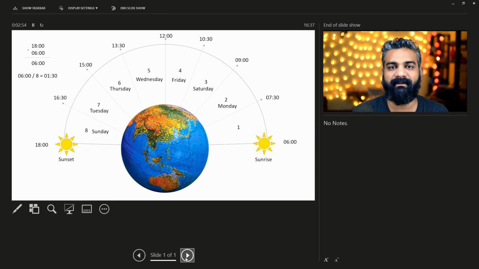All you need is the sunrise time and sunset time. I hope this clarifies all your doubts about Rahu Kal. You can calculate it anywhere you are. You just need to know the sunrise and sunset time and what day it is. That is more than enough. I hope this will help you clarify your doubts, and you will be following it.